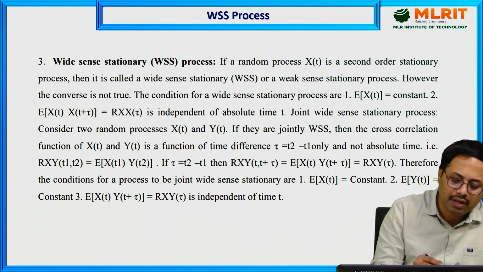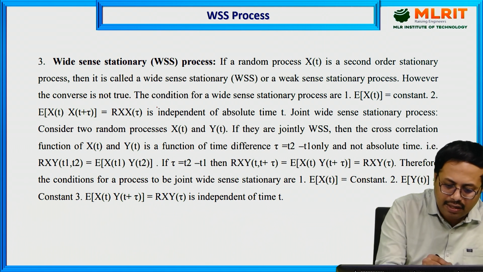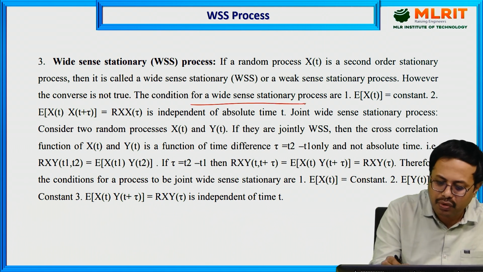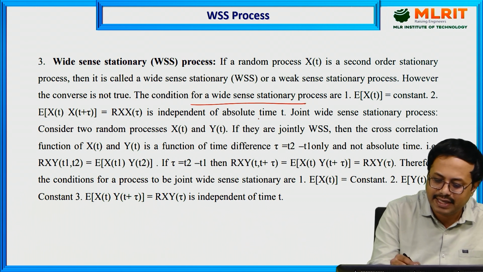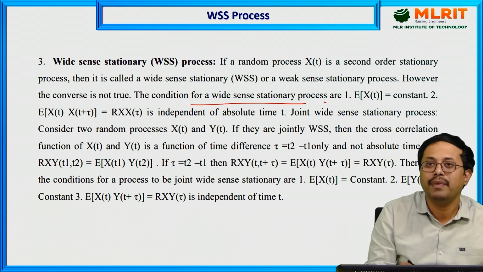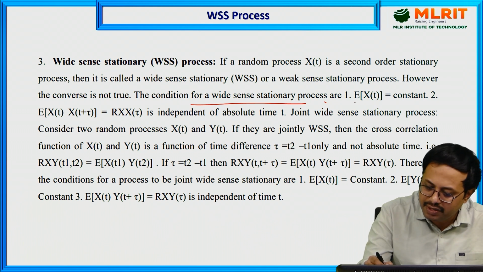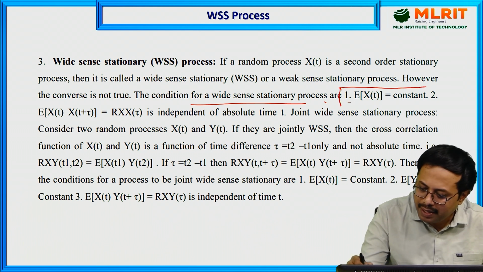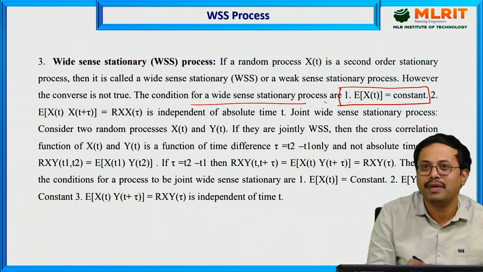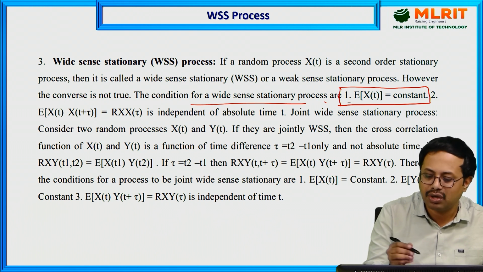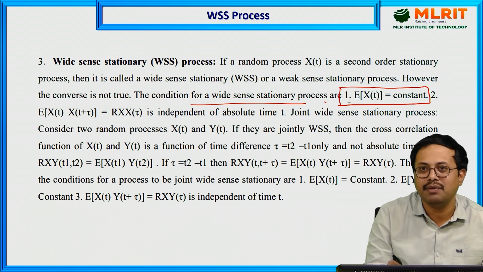Next, the conditions of weak sense stationary process. The first condition is that the mean, or expectation of the random process, must be constant. Expectation of the random process being constant means first order stationarity must be satisfied.